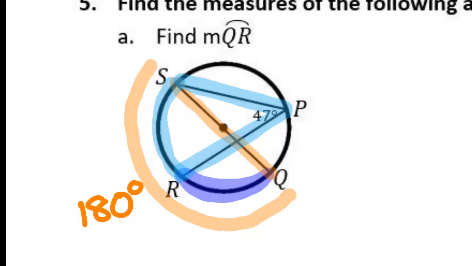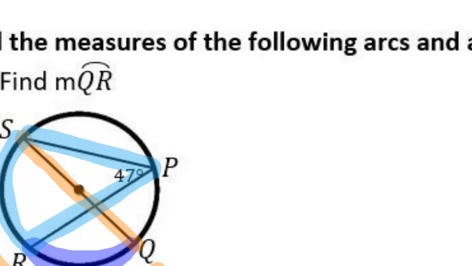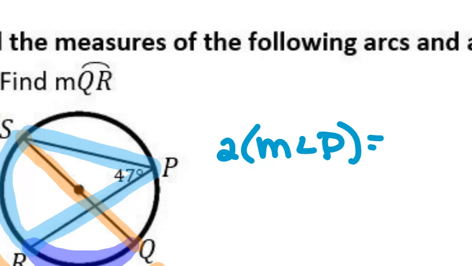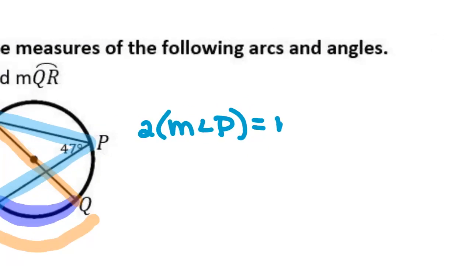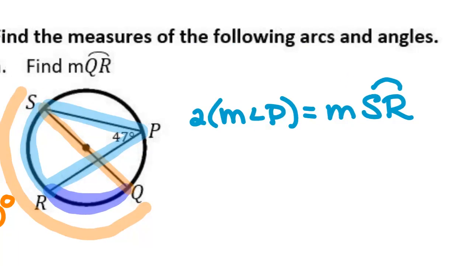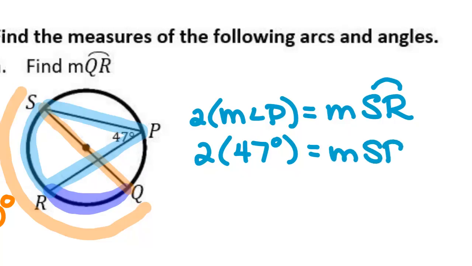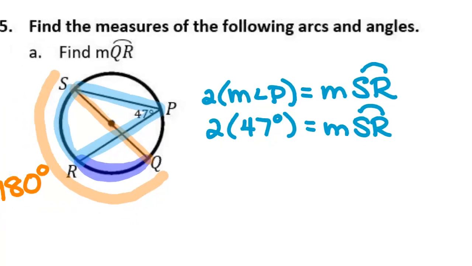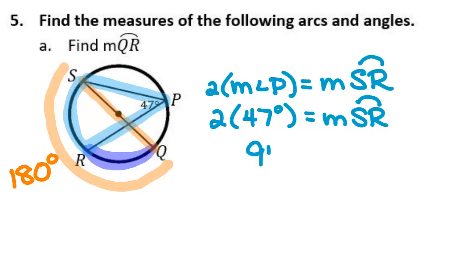So this arc right here would be twice as big. 2 times the measurement of angle P is equal to the measurement of arc SR. So I would do 2 times 47 degrees equals arc SR. What is 2 times 47? 94.